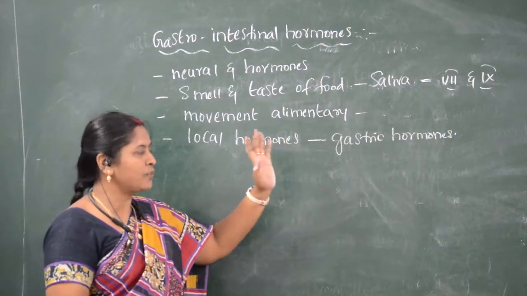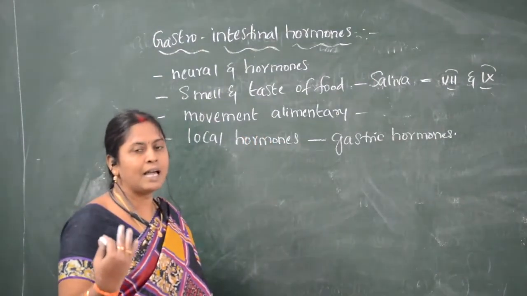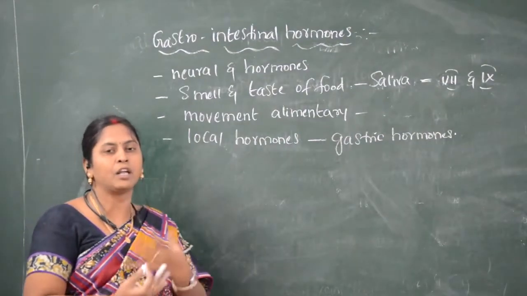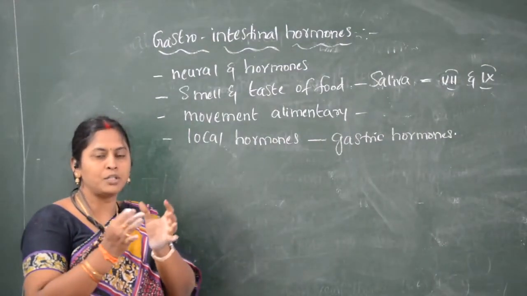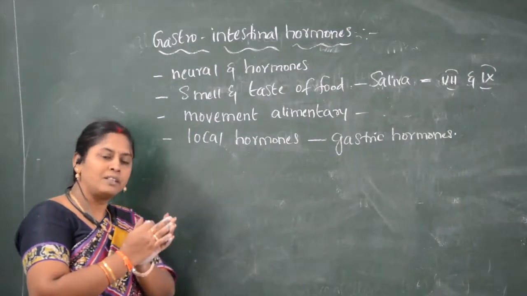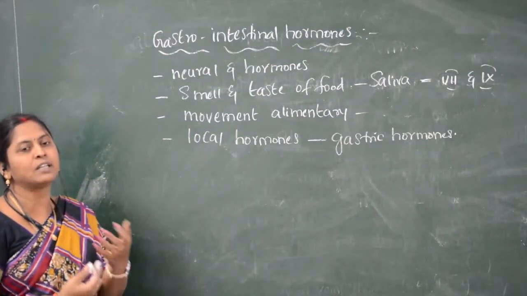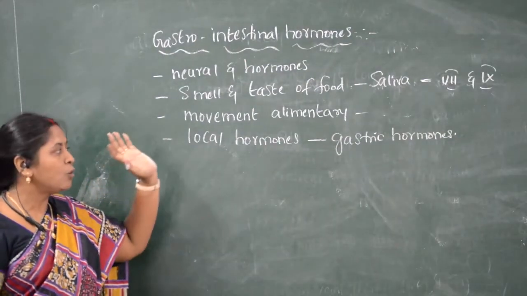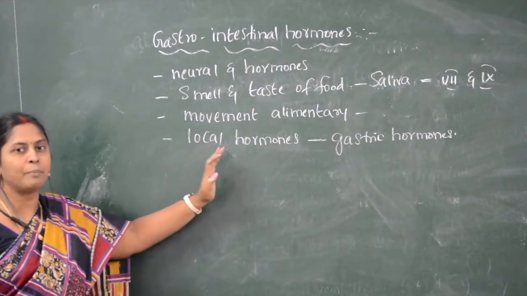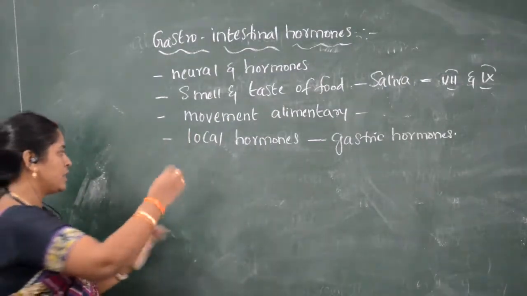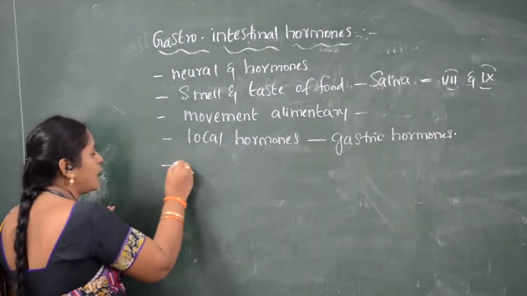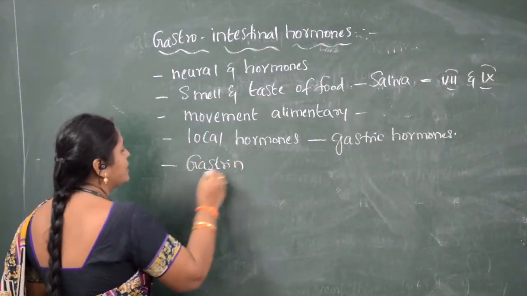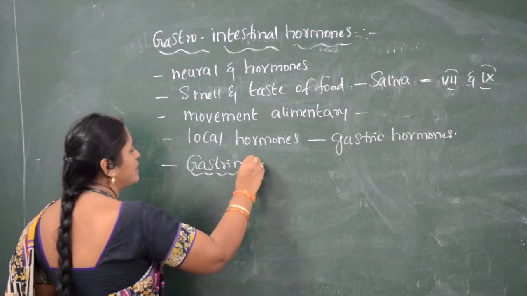What is the use of gastric hormones? These gastric hormones, and the nervous system which is connected with the alimentary canal, help in coordinating the alimentary canal for the digestion process as well as for its movement. Now we will see what the gastric hormones present in the digestive system are. The first gastric hormone is gastrin.